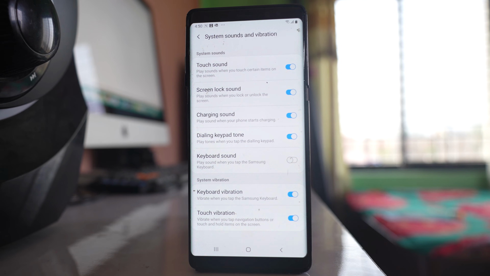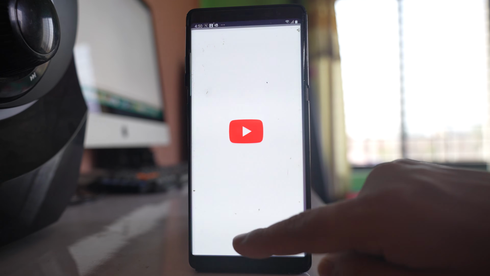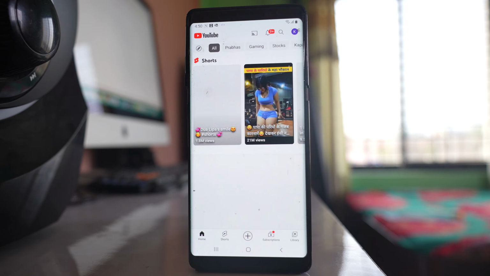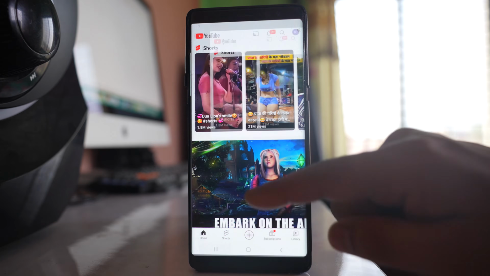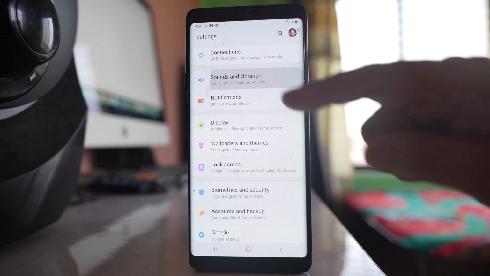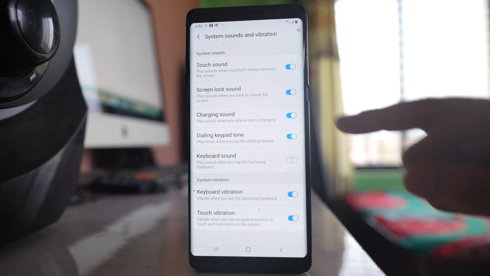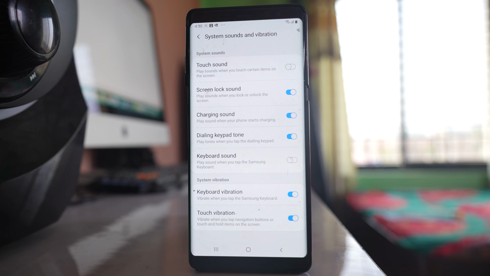So as soon as I enable this option and I touch the application icons, it will make a clicking noise. Now if you want to remove that, what you do is go to Settings, Sounds and vibration, System sounds and vibration, and disable this option, Touch sound.